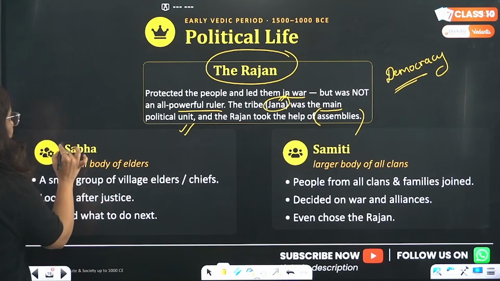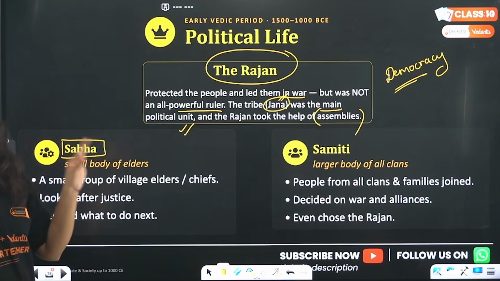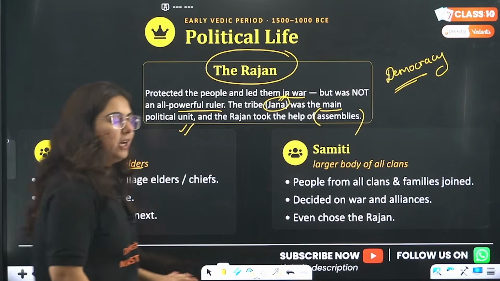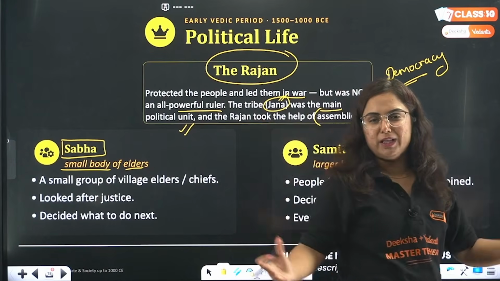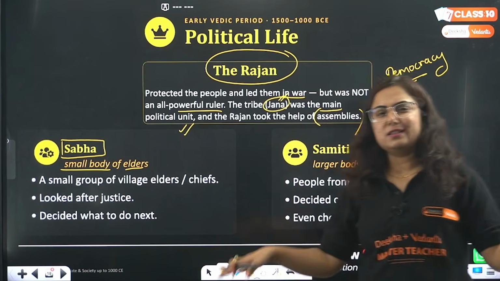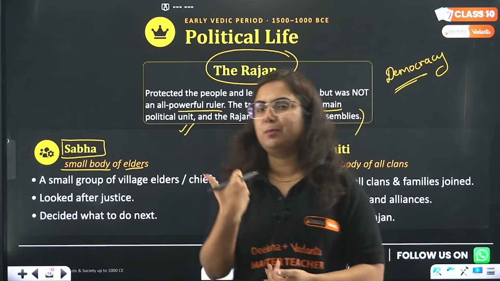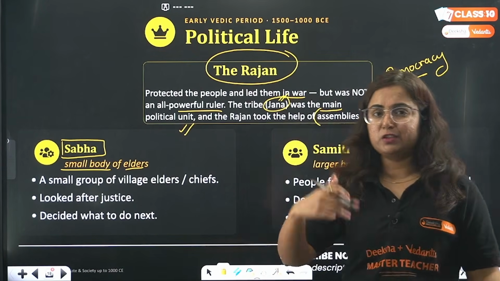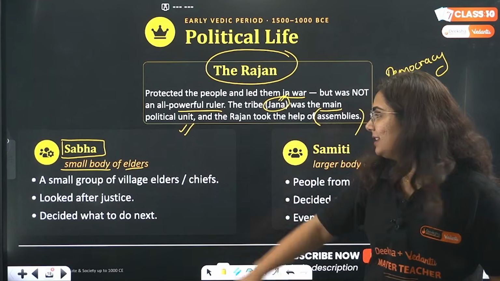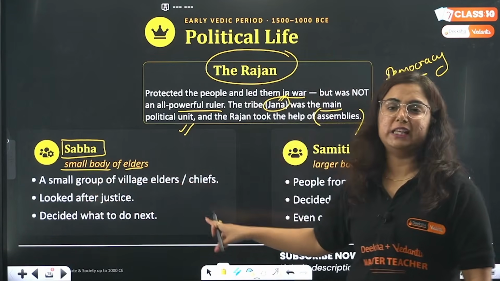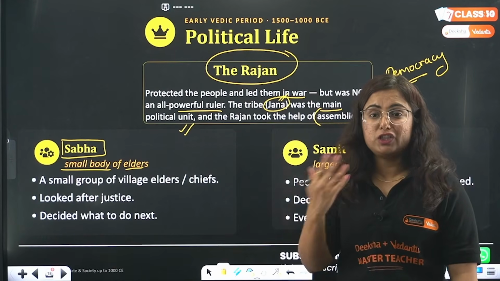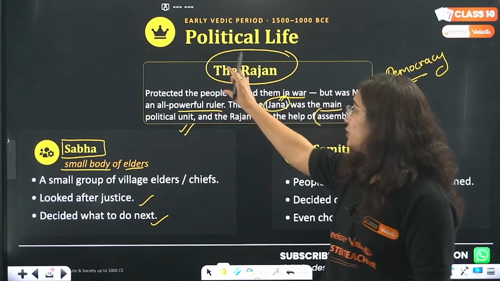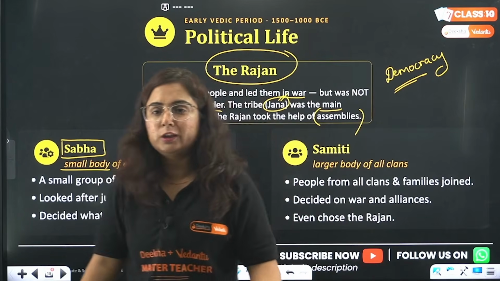How? See, there was one group of people known as Sabha. What is that? Basically, Sabha was a small body of elders. Whenever we see a movie, there is a banyan tree in a village, and below that some elders are sitting, talking about the village, about the welfare of the people, and taking majorly all the decisions of the village, that this is to be done in the society, this is not to be done. Similarly, the Sabha was a small body of village elders or chiefs. They looked after justice, they decided what to do next, and then they advised the Rajan that this is to be followed. Raja has to hear them.